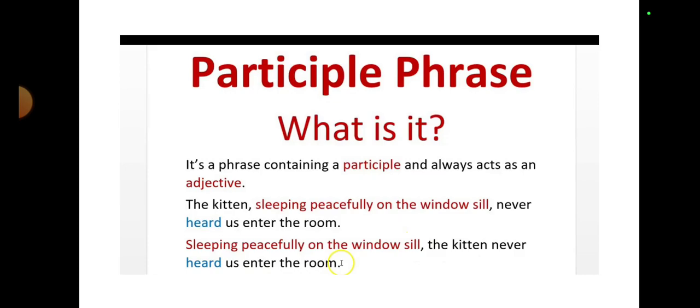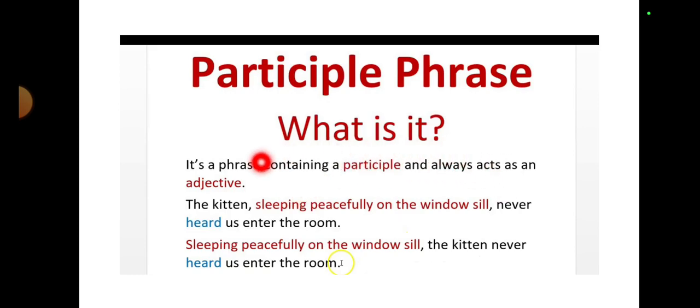ये बात आपने बिल्कुल भी नहीं भूलनी. See the example. The kitten sleeping peacefully on the windowsill never heard us enter the room. Sleeping peacefully on the windowsill. Alright, remember there will be the head word as the participle. It is sleeping, that is the present participle.